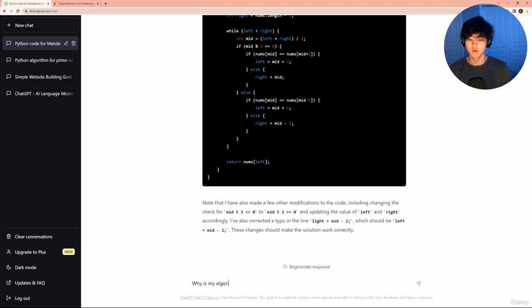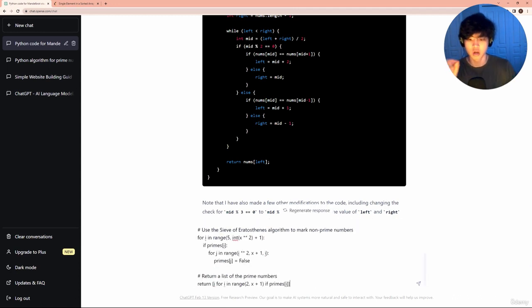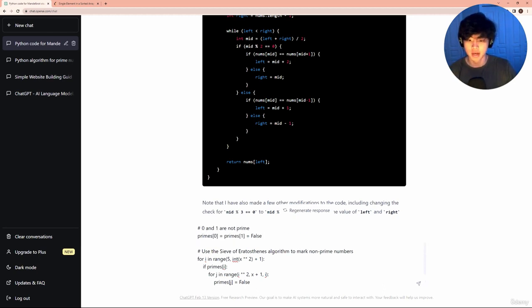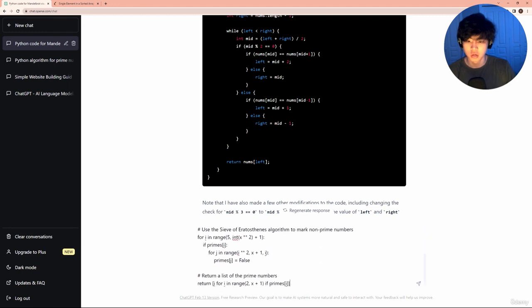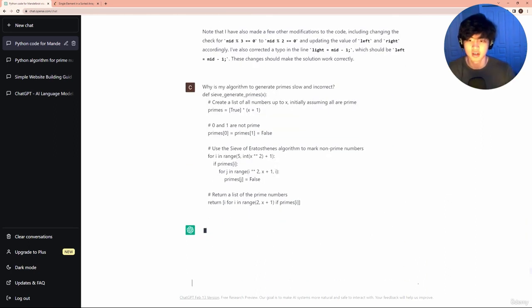Why is my algorithm to generate primes slow and incorrect? Because now not only are we not going up until a square root factor of our input number x, but now we're going to a power of it. And then we're also messing with the starting number. So this is literally not even going to find the factors 2, 3, 4 for numbers, which is going to be extremely problematic, right? So let's see if it's able to pick out what's wrong after I change it.